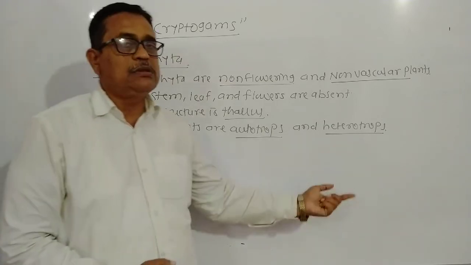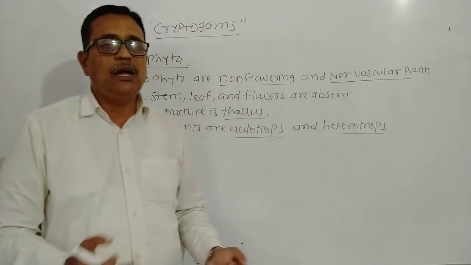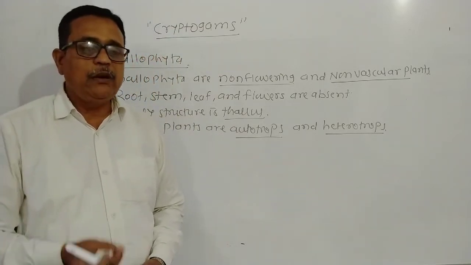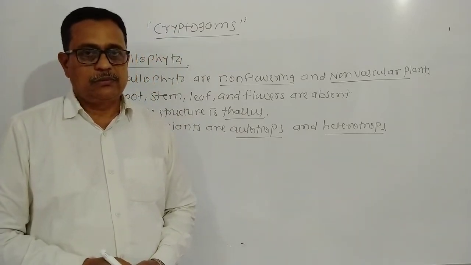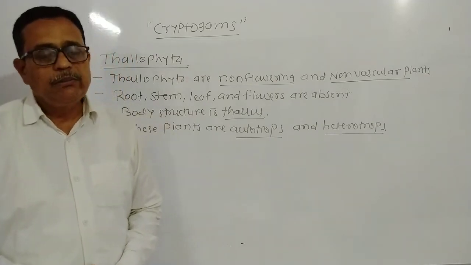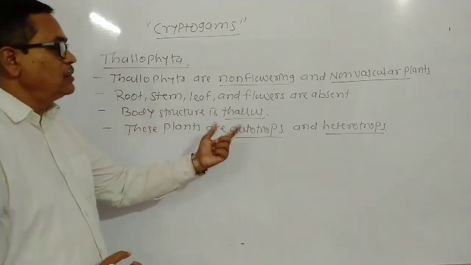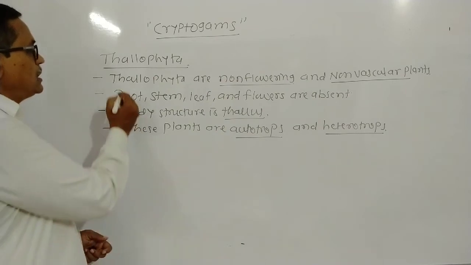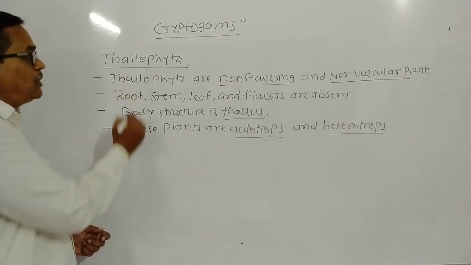But heterotrophs, for example fungi, Mucor and others, depend upon another for food. Hence, they are called heterotrophs. In this way, autotrophs and heterotrophs are the main characteristics of Thallophyta.